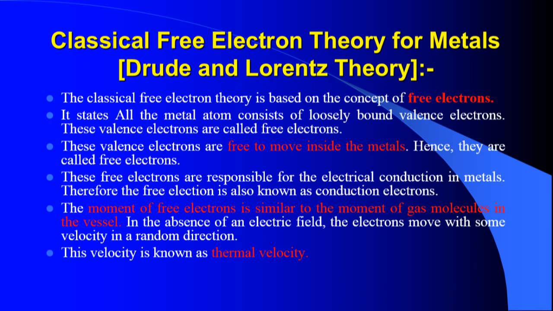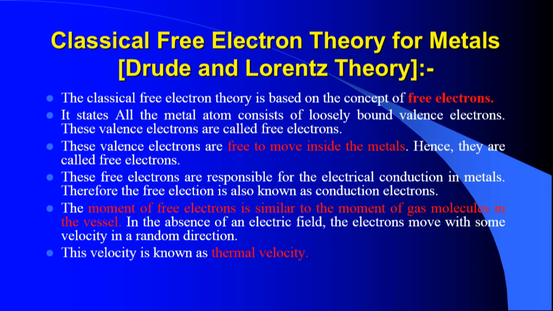These free electrons are responsible for electrical conduction in metals. They are the main carriers of electric current from one point to another through the metal. Therefore, these free electrons are known as conduction electrons. Conduction means carrying electric current from one place to another.